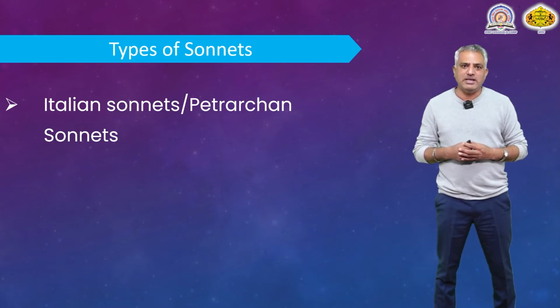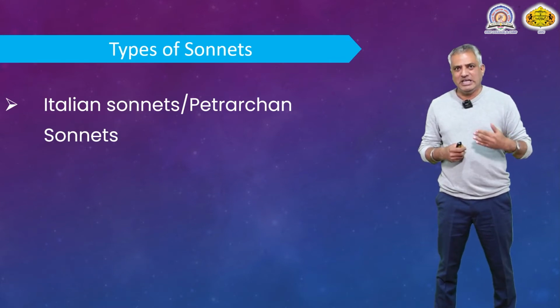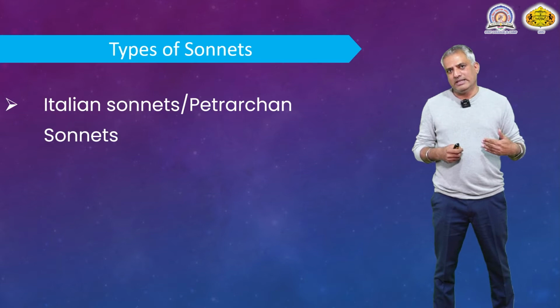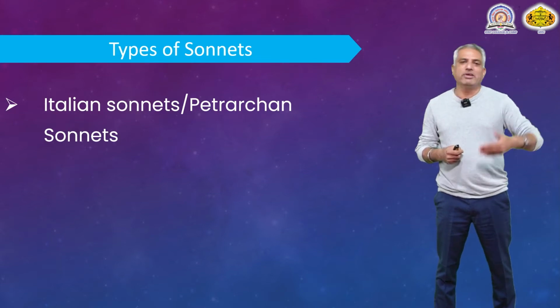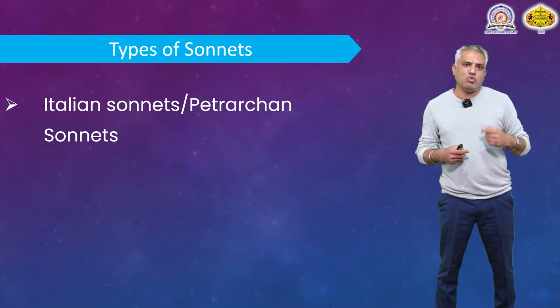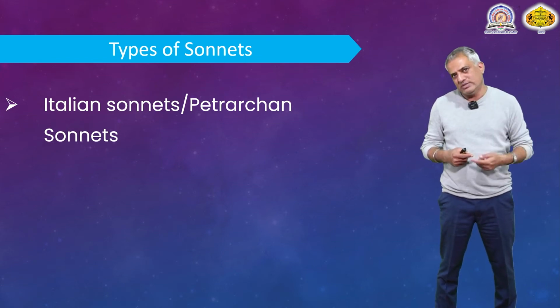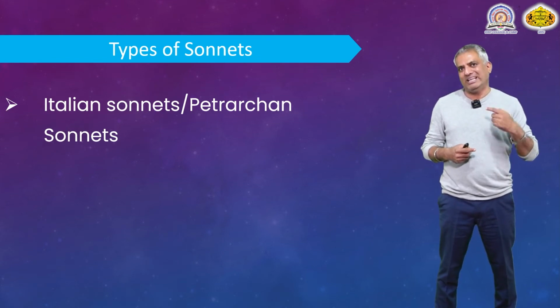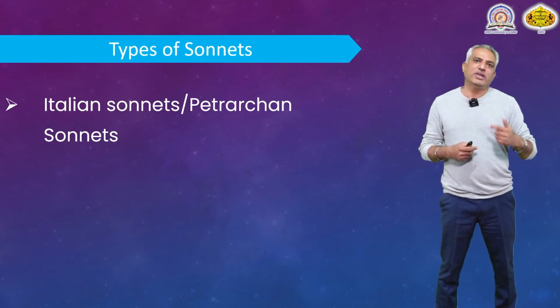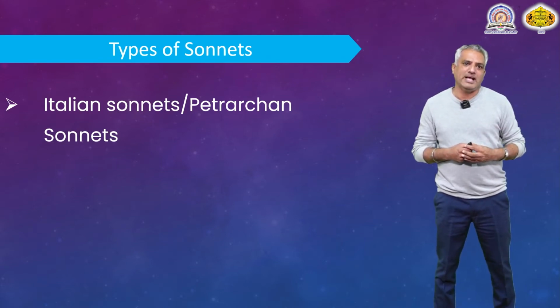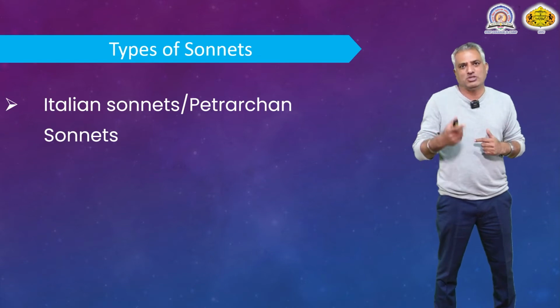Number 1 is Italian sonnets. Since it was introduced in Italy, it is called Italian sonnet, and it was Petrarch, this poet, who introduced sonnets in the 14th century in Italy. Therefore, this type is also called Petrarchan sonnets.